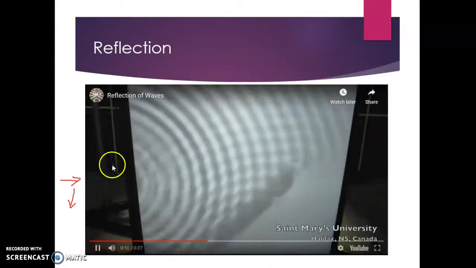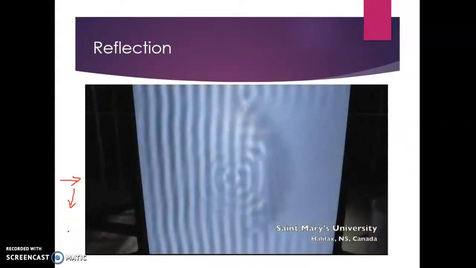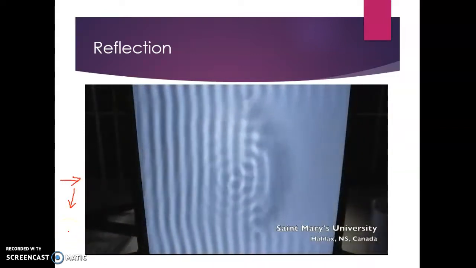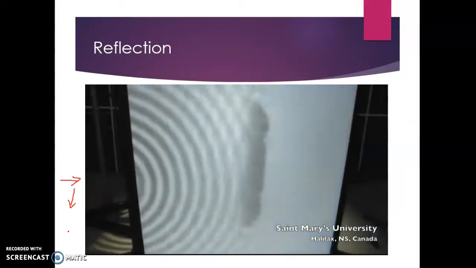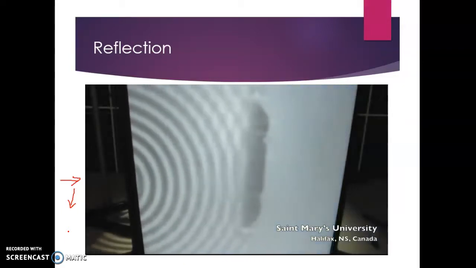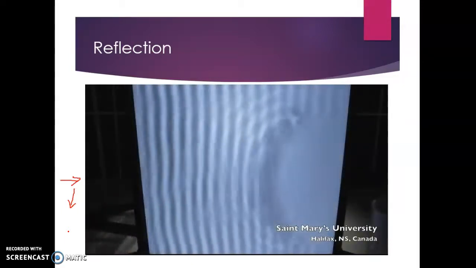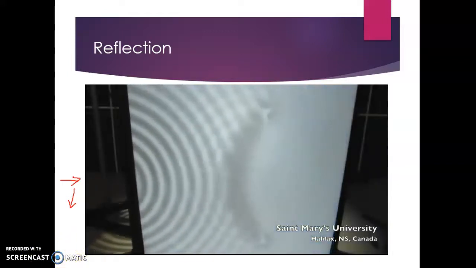And now a different barrier has been put in that's allowing the waves to be reflected the other way, and even a curved barrier can reflect the waves back. But you see the waves don't continue on, but instead they bounce back. That is reflection.